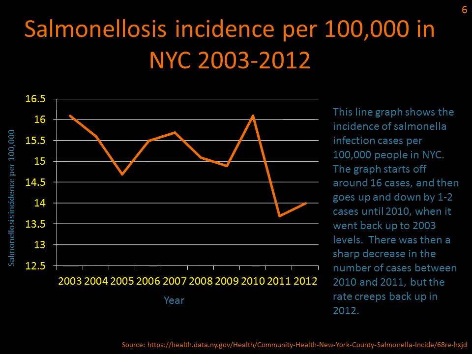This line graph shows the incidence of salmonella infection cases per 100,000 population in New York City. The graph starts off around 16 cases and then goes up and down by 1 to 2 cases until 2010, when it went back up to 2003 levels. There was then a sharp decrease in the number of cases between 2010 and 2011. As you can see, salmonella rates start creeping back up again in 2012.